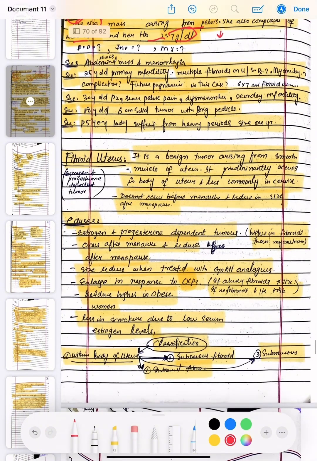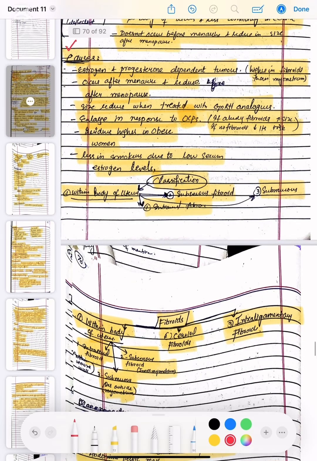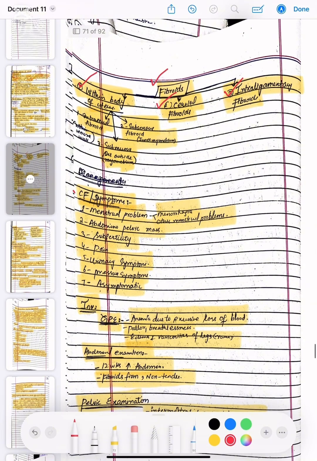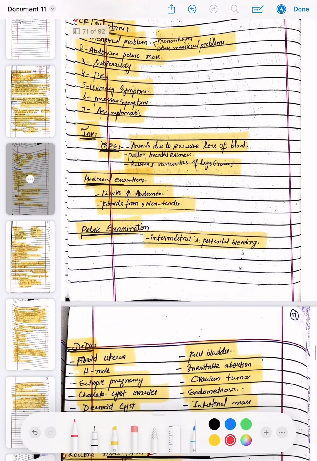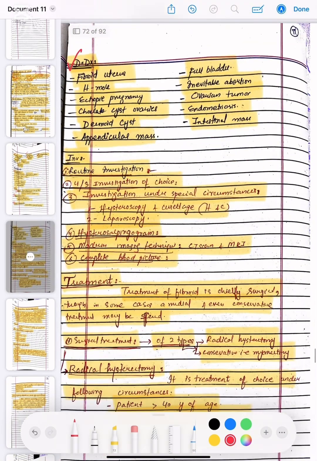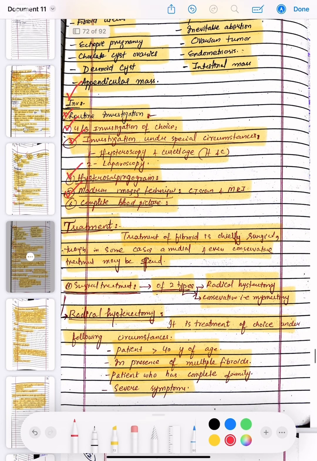So we have discussed what is the fibroid uterus, and we have discussed the causes of the fibroid uterus. Then we have discussed the classification of fibroids, which is within the body of the uterus, cervical fibroids, and intraligamentary fibroids. Then we have discussed the clinical features or symptoms for the fibroids. Then the investigation options which are GPE, abdominal examination, and pelvic examination. Then we have discussed the differential diagnosis and the investigations which are routine investigations, ultrasound as the investigation of choice, investigations under special circumstances, hysterosalpingogram and modern imaging technique, and complete blood picture.